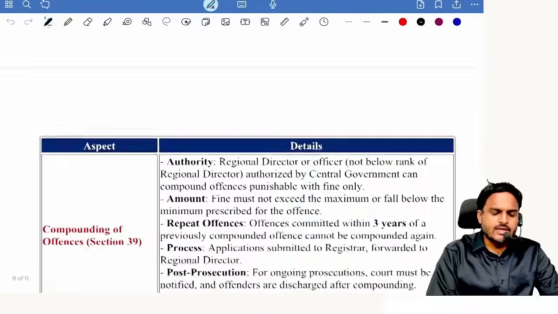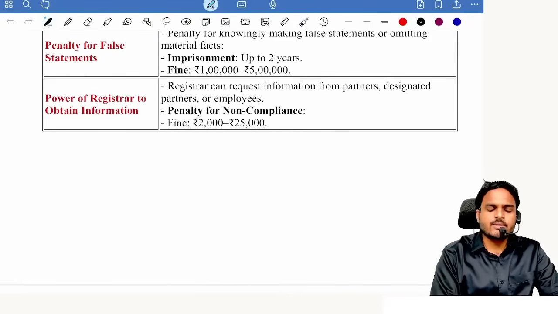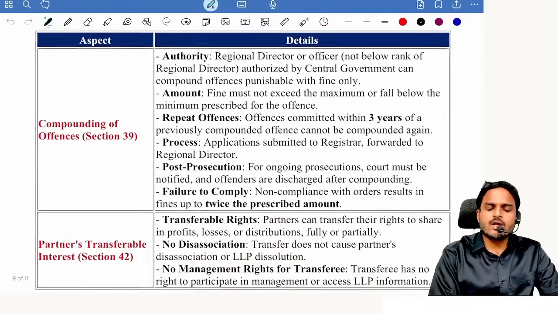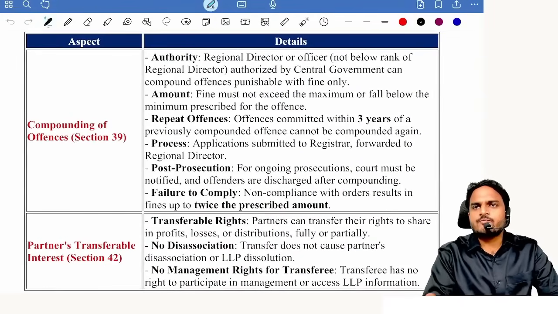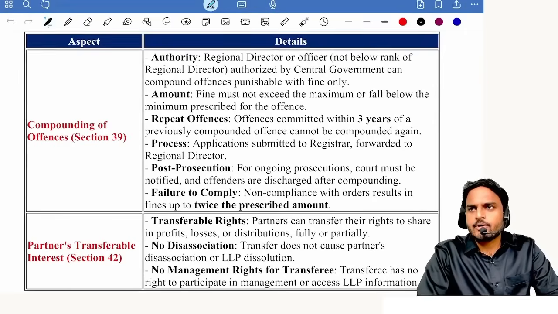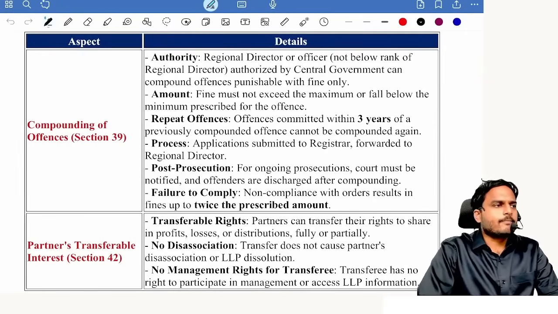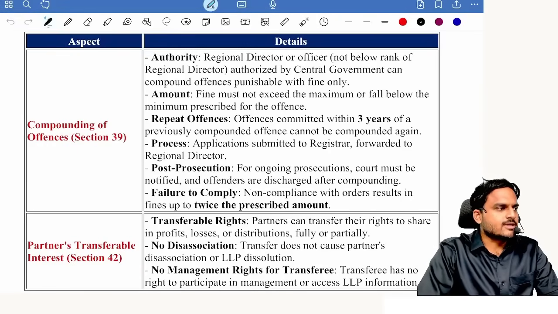Suppose, in the previous concept, what is the minimum fine? 2,000. Maximum 25,000. So the regional director will also impose the same fine, but practically how much fine will he impose? 50%. Getting my point? And because of compounding of offenses, what advantage do we have? Prosecutions can be cancelled, prosecutions can be dissolved, so time can be saved, that's it.